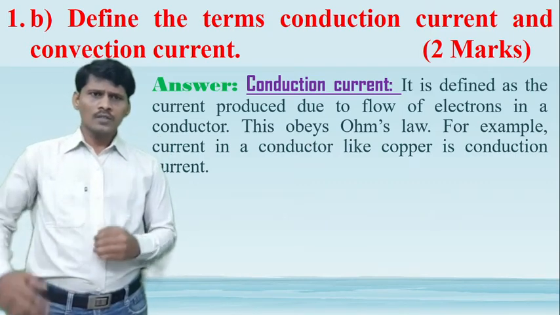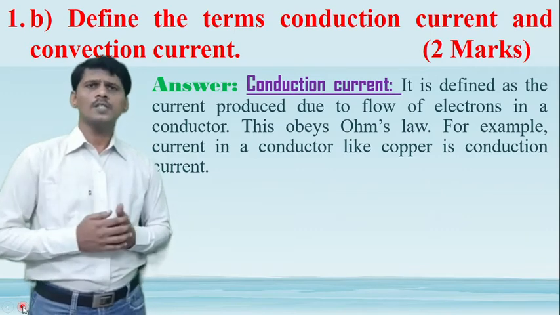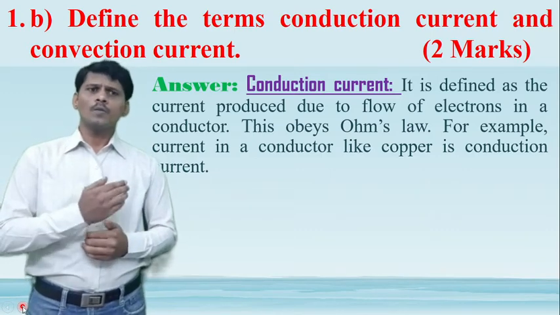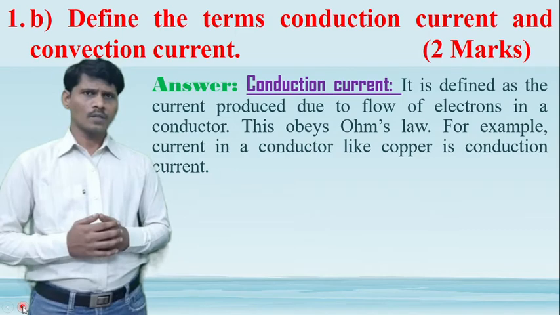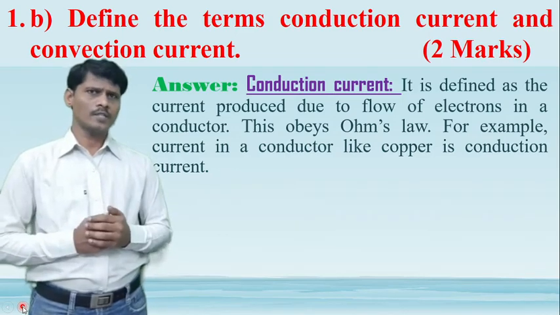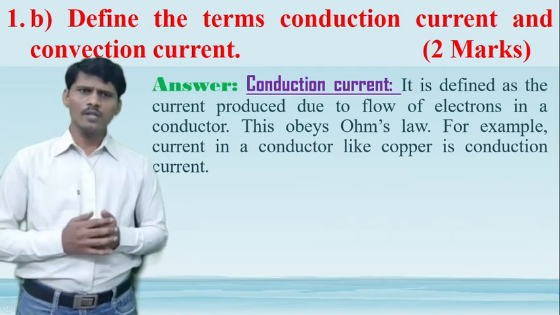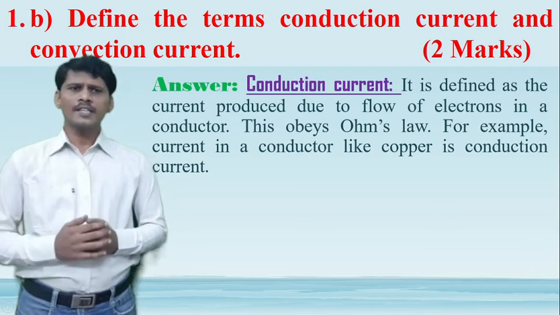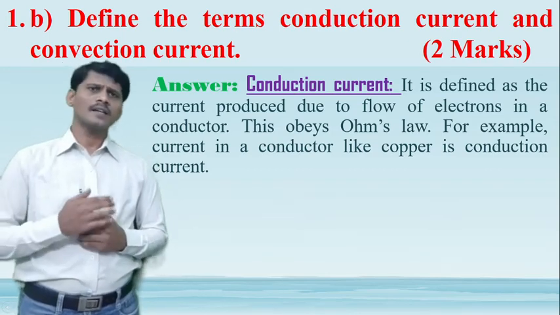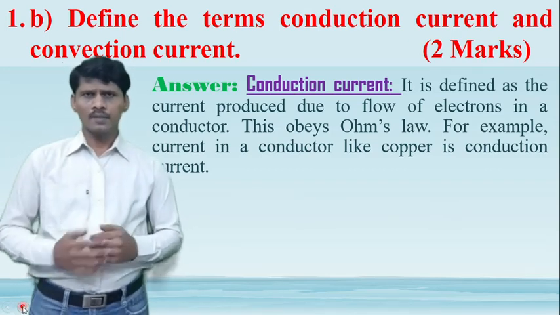So this conduction current obviously satisfies Ohm's law. Ohm's law, V is equal to IR. So for example, the current in a conductor like copper is the conduction current. Next,